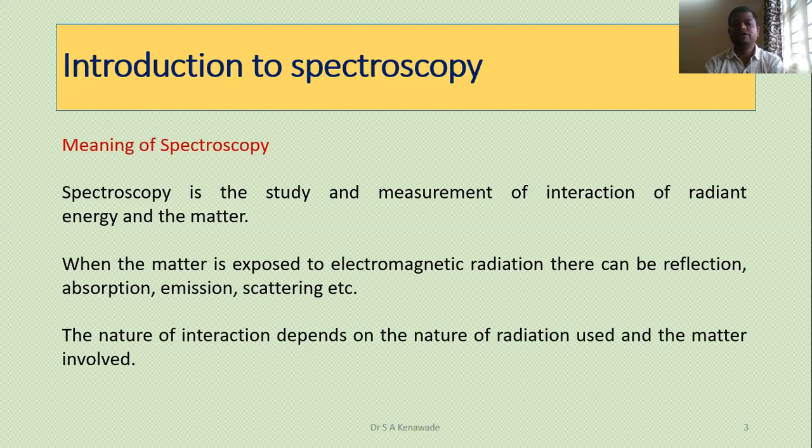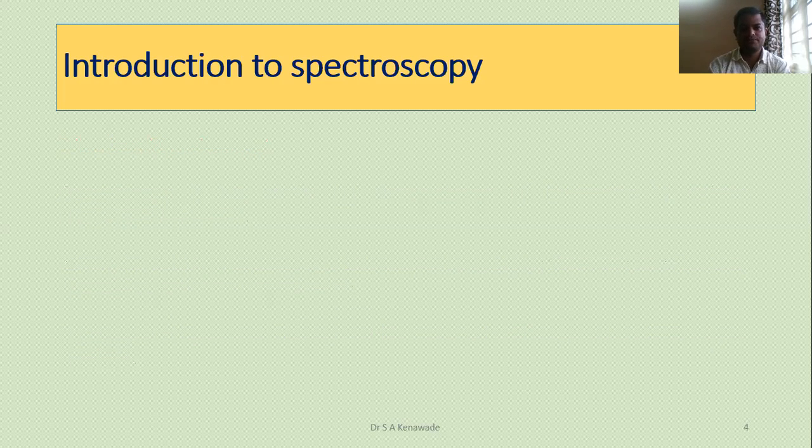The nature of interaction depends on the nature of radiation used and the matter involved. A large number of radiations are obtained in nature. These radiations interact differently with different matter, so a particular radiant energy is used for the analysis in spectroscopy.